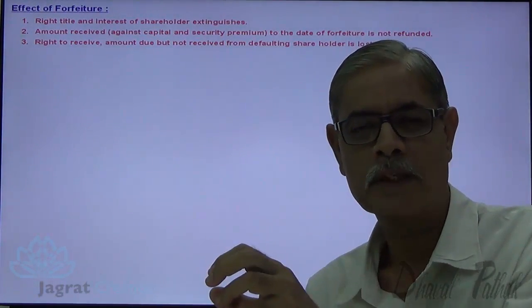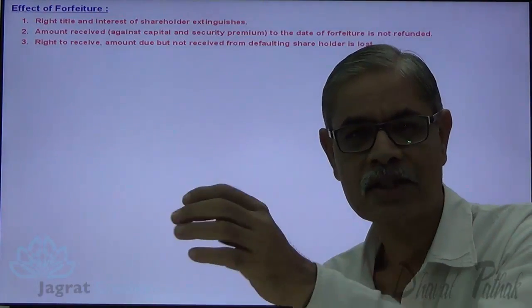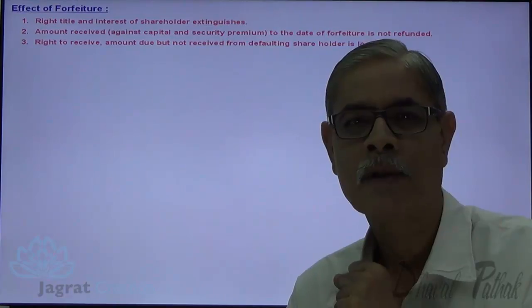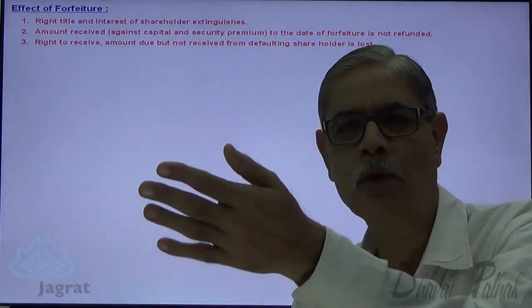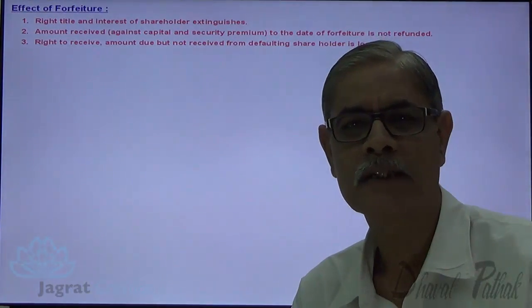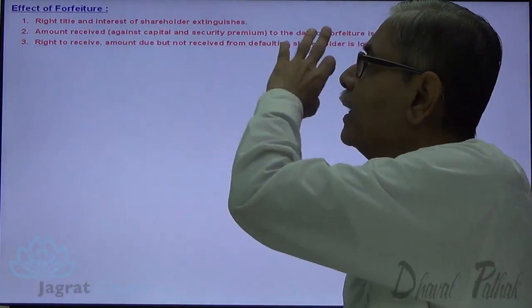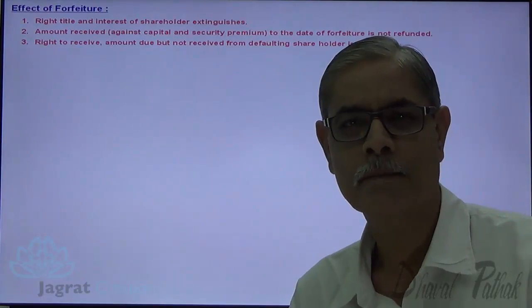Interest means the shareholder was allotted shares and was the owner of the shares. As the owner, one of his interests under ownership is to mortgage the shares. Now, as the shares are forfeited, he cannot mortgage those shares and borrow money against them. So, right, title and interest of the shareholder extinguishes by forfeiture.